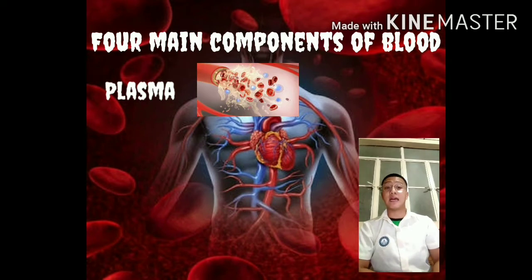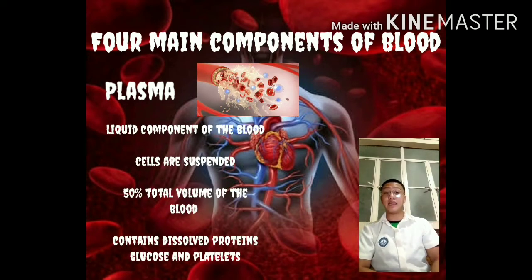So, the last one is the plasma. Plasma is the liquid component of the blood that the cells are suspended in. It accounts for around 50% of the total volume of the blood and contains things like dissolved proteins, glucose, and platelets, as well as the blood cells themselves.